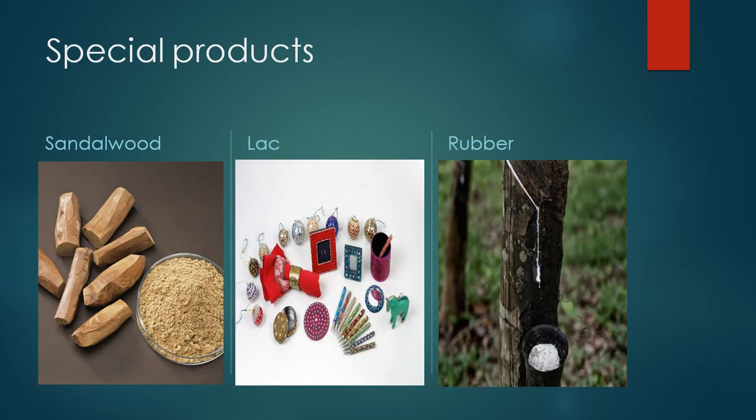Now, our next is the special products. You see on the screen, these are some special products which are obtained from the forest. First one is sandalwood, second one is lac, and third one is rubber. All these materials are also obtained from the forest.